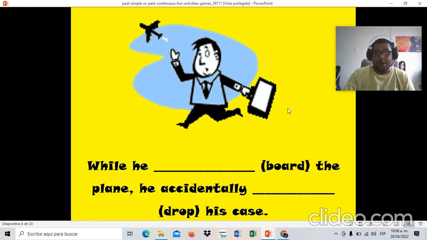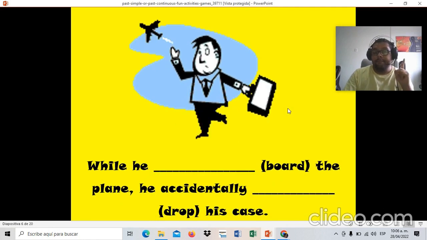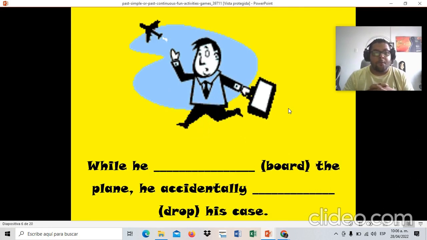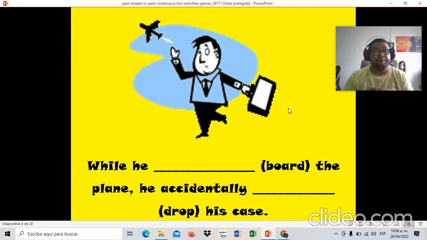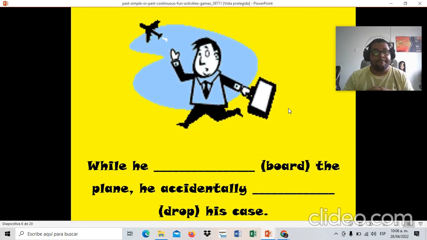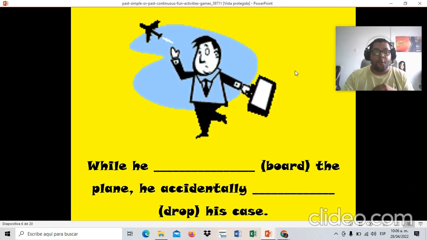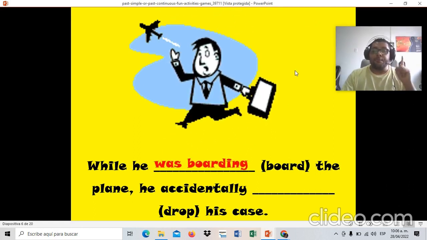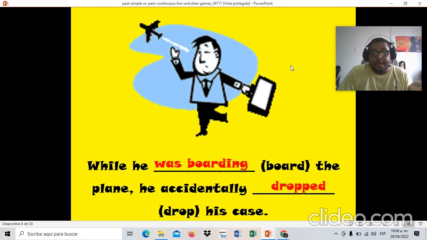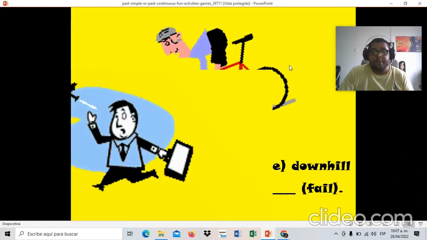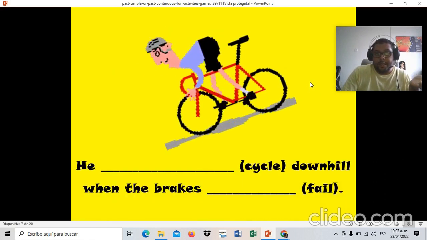You see? While, remember, what do we use in this case? I will let you think. While he, use the structure. Okay. While he was boarding, progressive, accidentally, he accidentally dropped the case. Se le cayó. In that case, we have the contrast again.